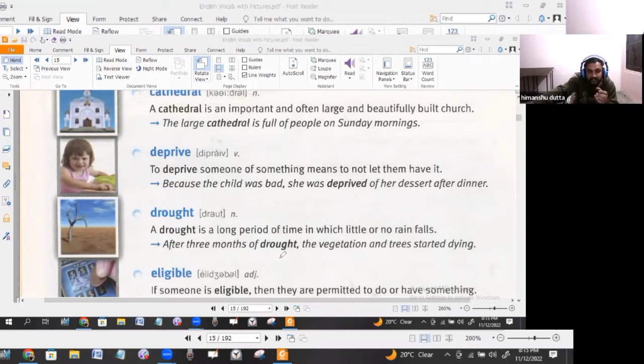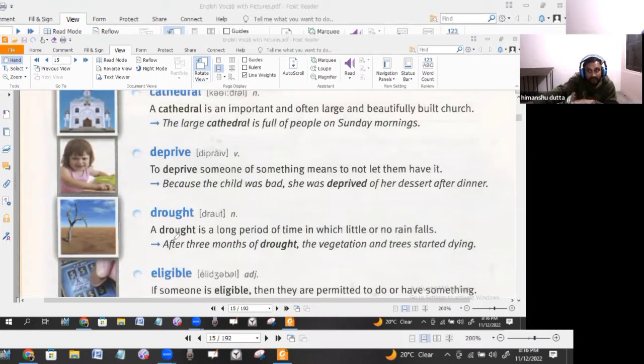And after 3 months of drought, the vegetation and the trees started dying. Obviously they didn't get the plenty of water that is required for their growth, so that was not being provided by Almighty itself. So that is why the drought came into being. And the drought is something when there is no rain. Drought occurs when there is no rain for a long time. So that time period would be called the drought.